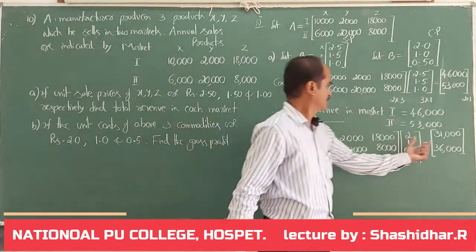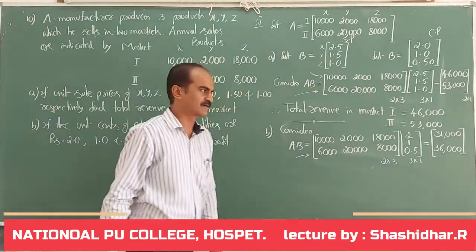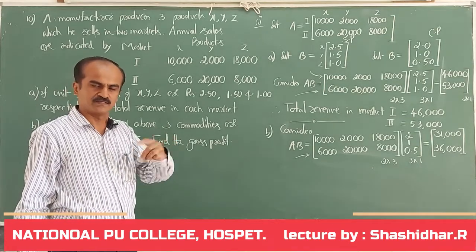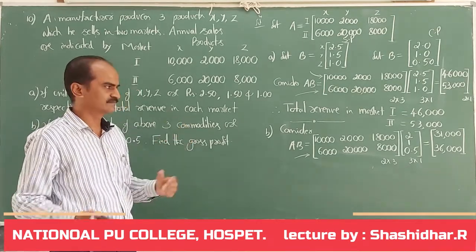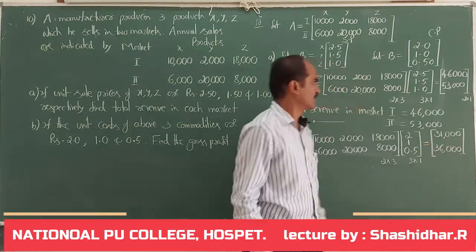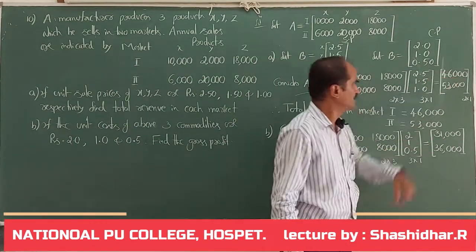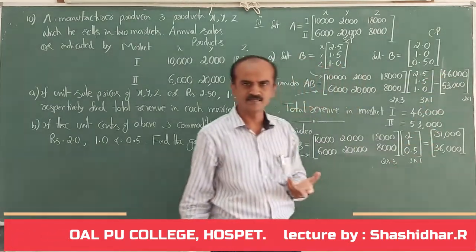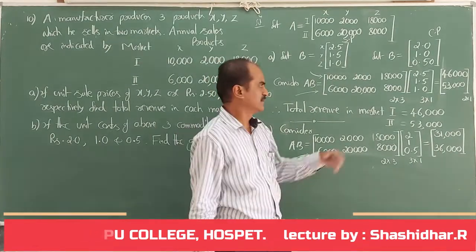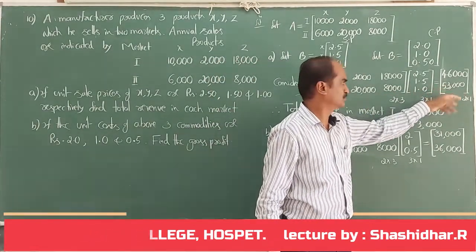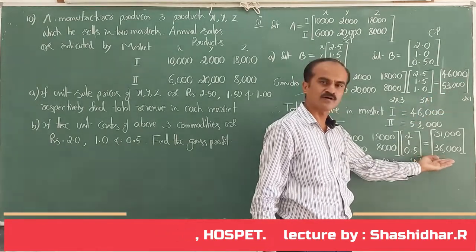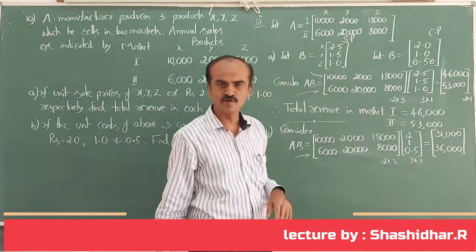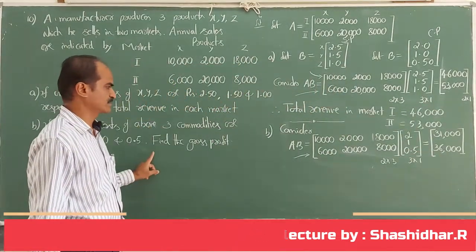So what does this 31,000 represent? The cost price of all the 3 products which are sold in market 1. This is the cost price. What is the selling price? Here it is, selling price 46,000. So what is the gross profit? 46,000 minus 31,000. Similarly, selling price of X, Y, Z in market 2 is 53,000. What is the actual cost price of those items? That is 36,000. The difference of those two gives the gross profit in market 2.